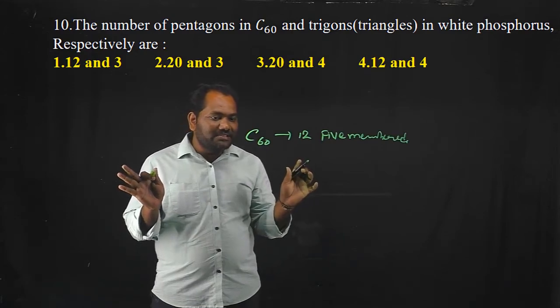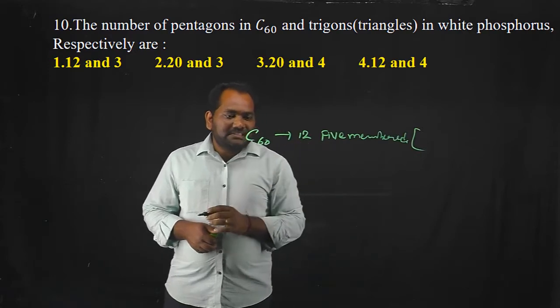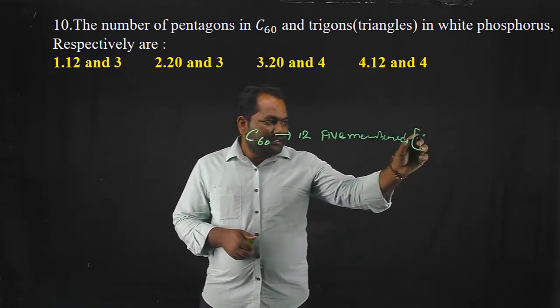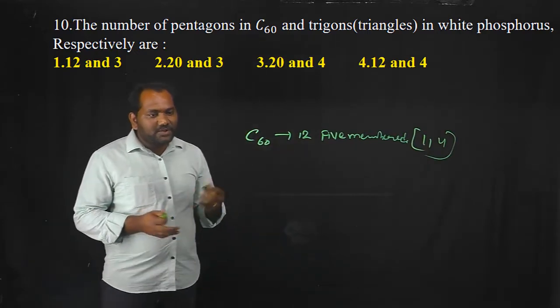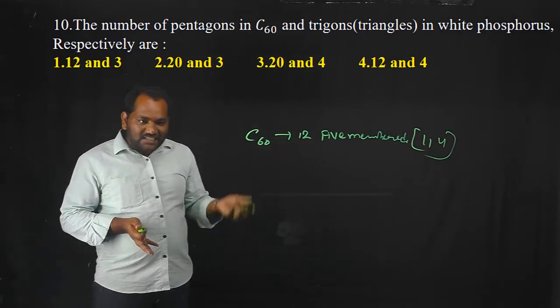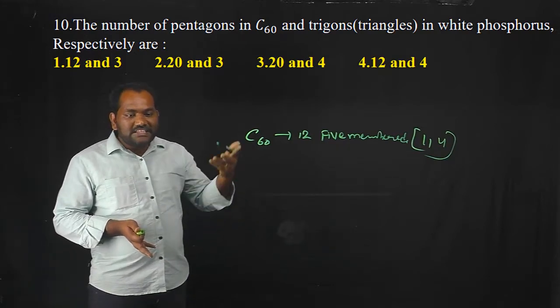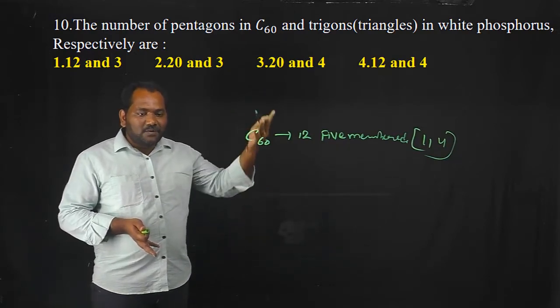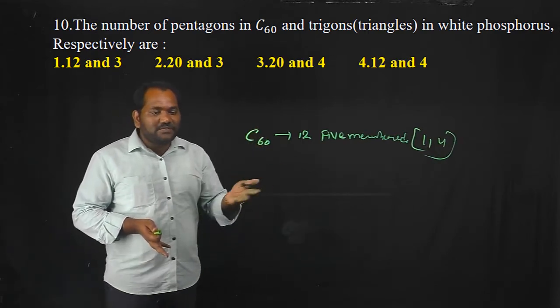If you don't know about white phosphorus, you can select the correct option among two. That is an easy process, compared to selecting one option among the 4, which is a difficult process. So 50-50 chances are there.